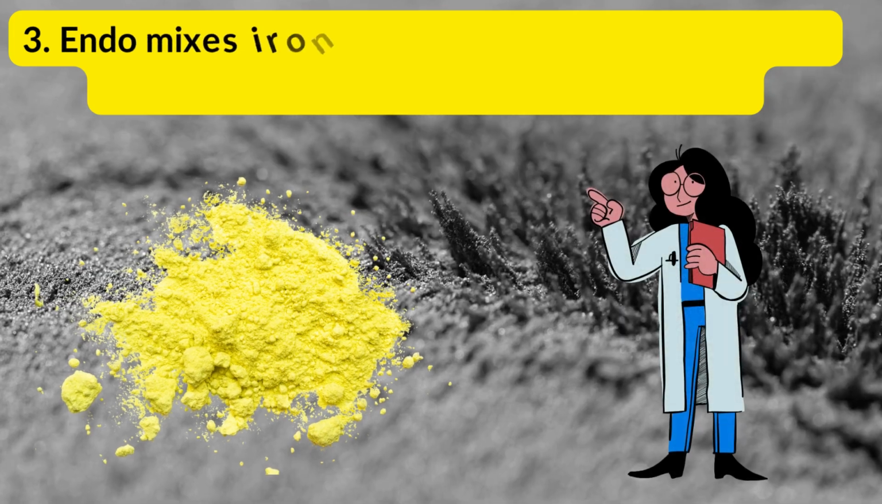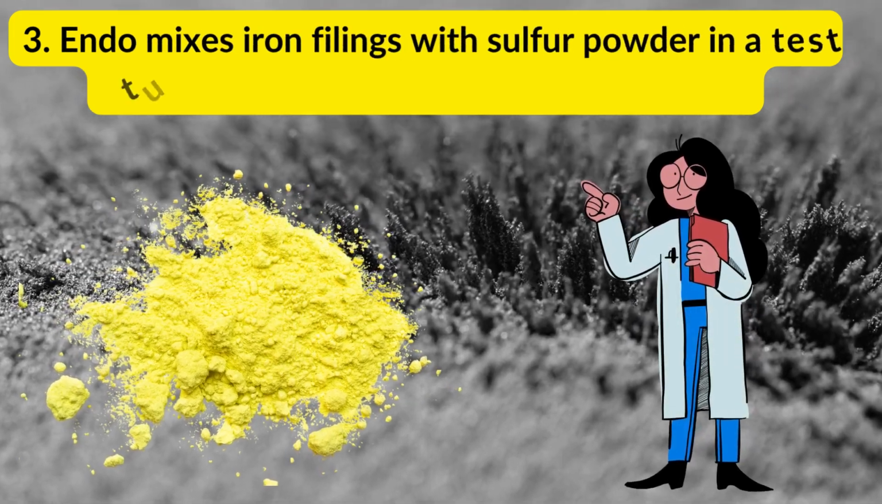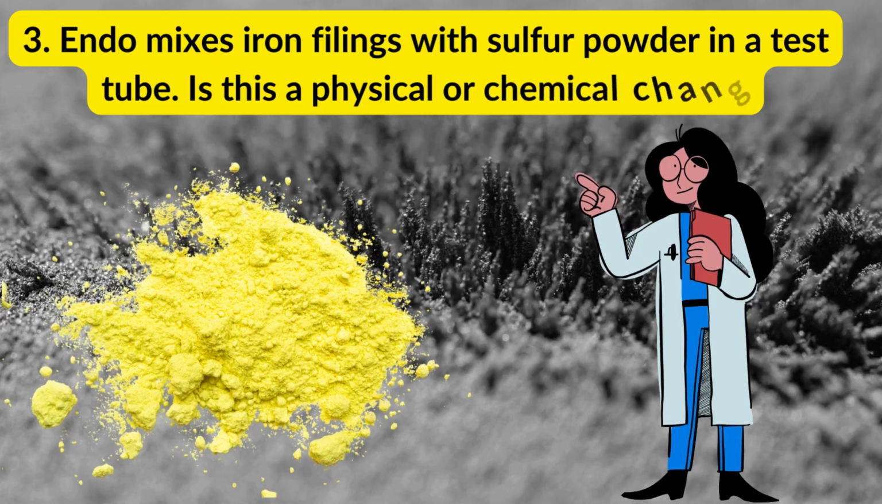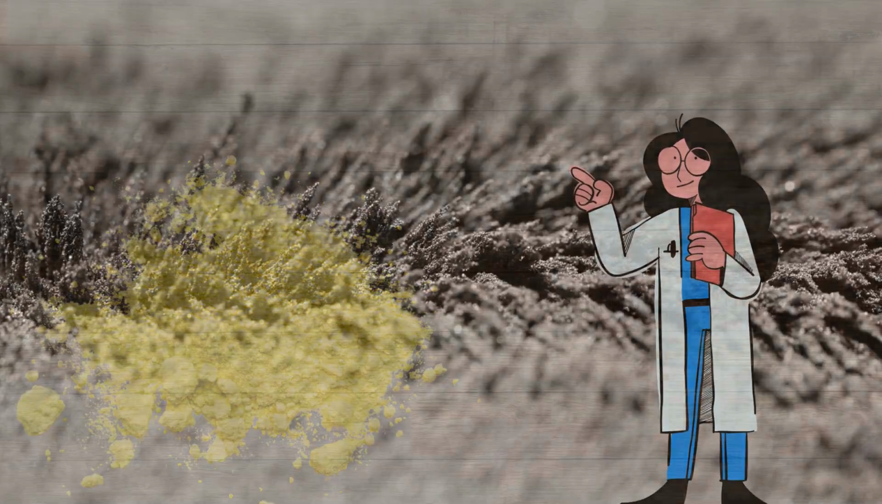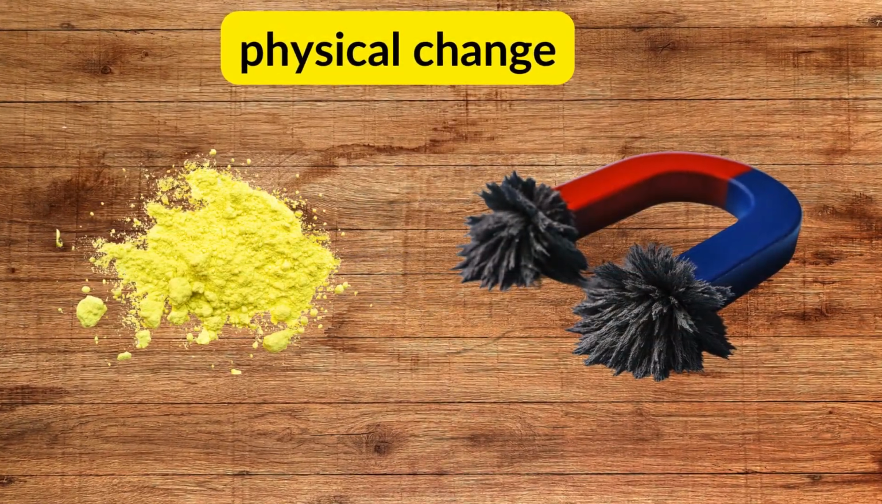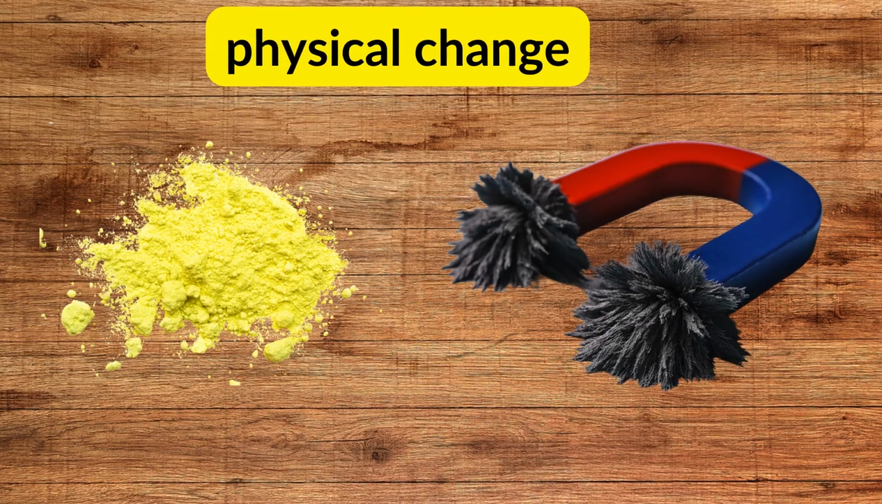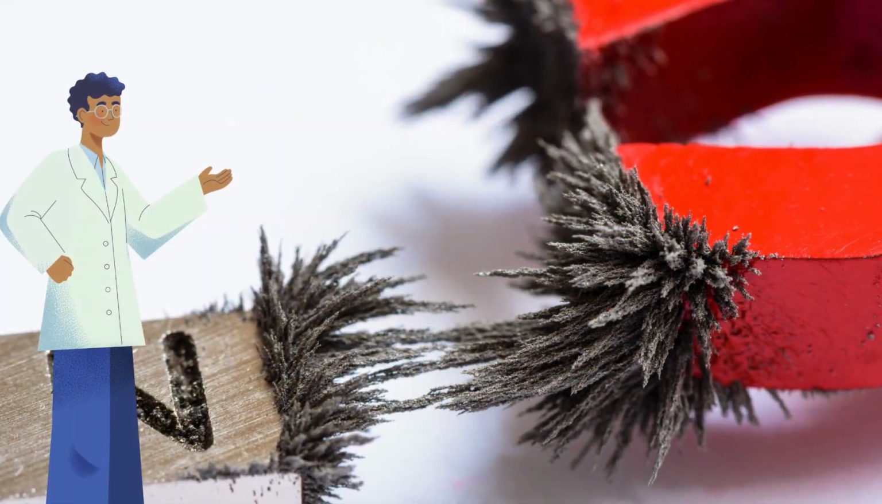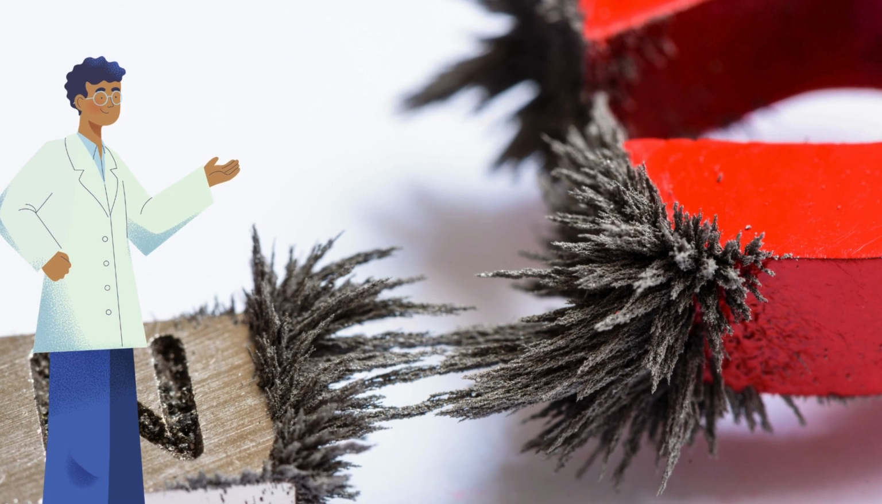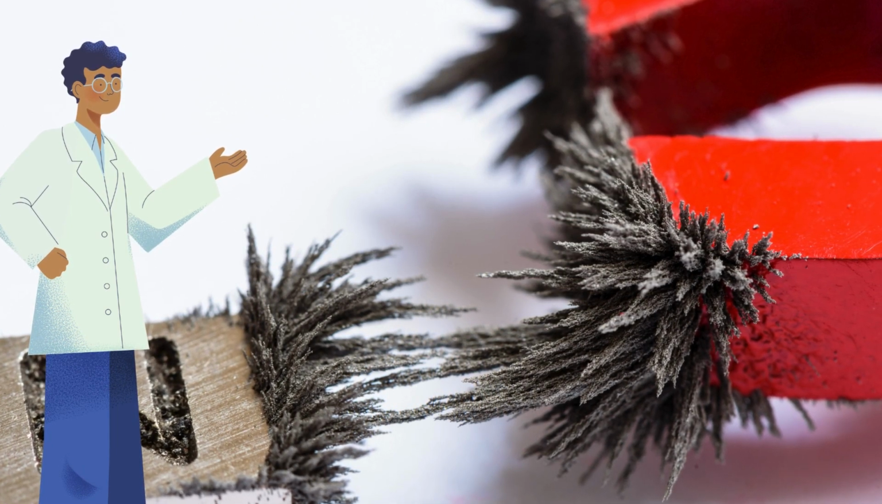3. Endo mixes iron filings with sulfur powder in a test tube. Is this a physical or chemical change? This is a physical change because no new substances are formed. The iron can be separated out from this mixture using a magnet.